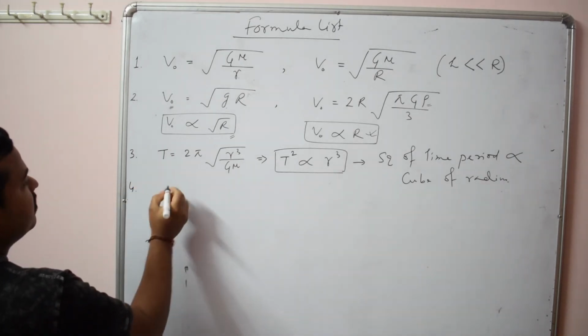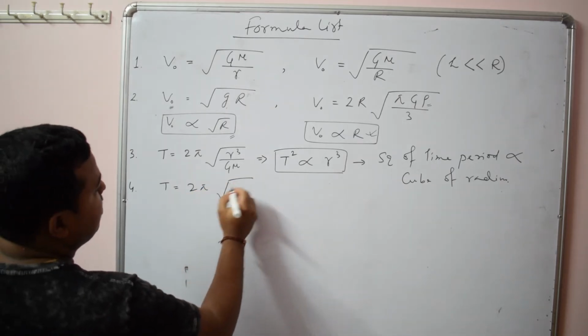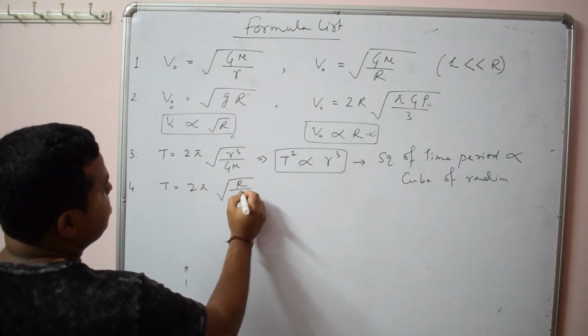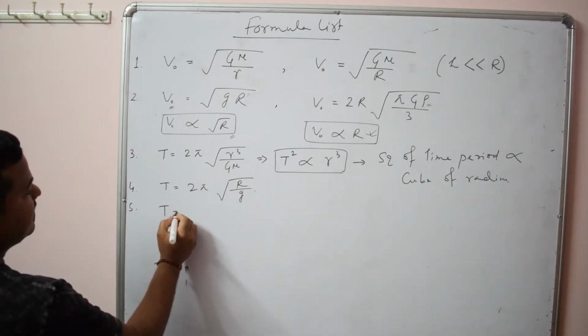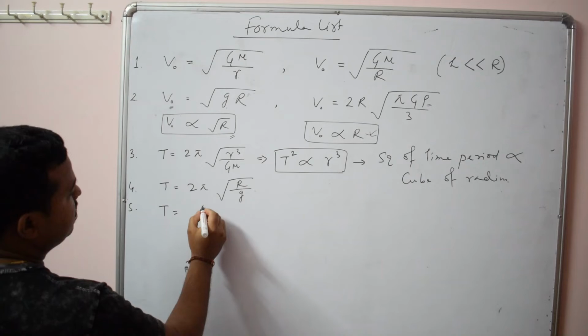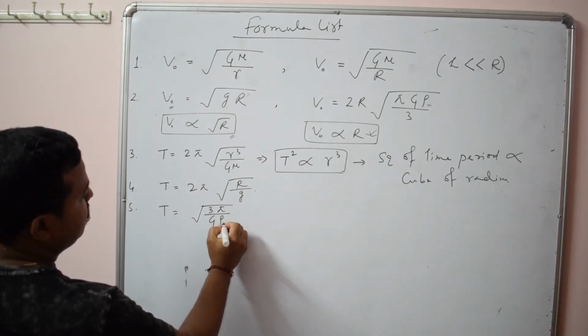Then I have given you the formula of time period in terms of g. This is 2π root over R by g. Then the formula of time period in terms of density of Earth, that is T will be root over 3π by Gρ.